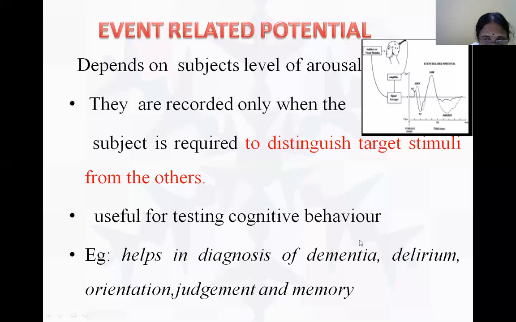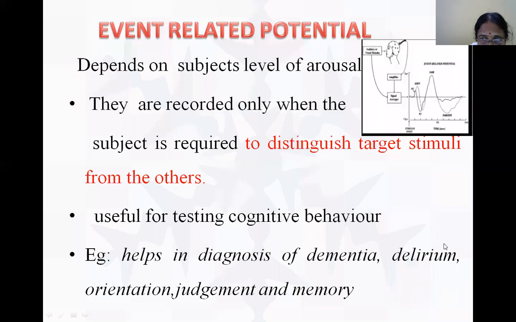If a patient is in a dementia condition, or delirium, he is not in a fully conscious state, and therefore we want to know the level of his wakefulness or arousal.